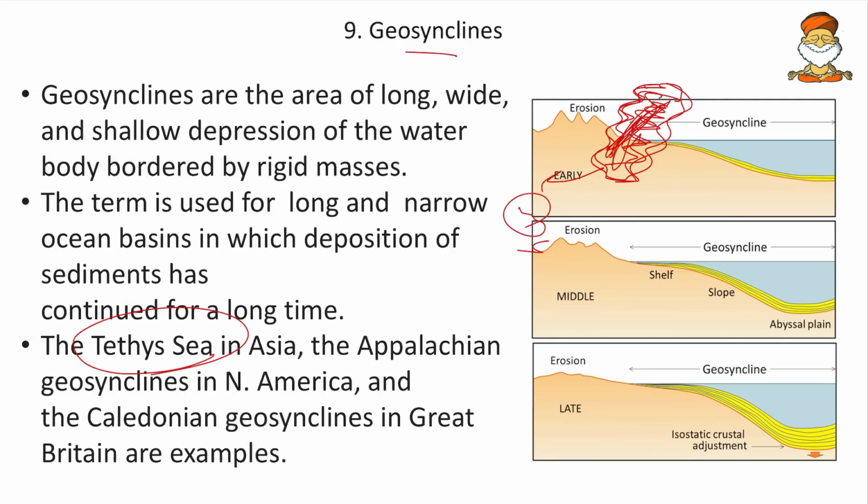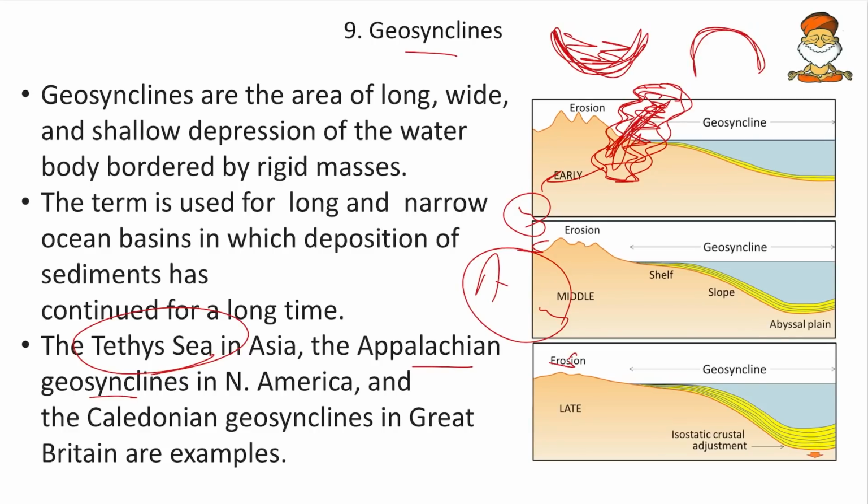Okay, so the same way the geosyncline. So we have anticlines and synclines in the plate tectonics. So syncline means a dip, okay, and anticline means a hump. Okay, so whenever a dip is formed by the geomorphic processes and here the sand will be filled, they are called geosynclines. And apart from Tethys Sea, we have the Appalachian geosyncline and then the Caledonian geosyncline near Great Britain. So we will mark this and we will revise.